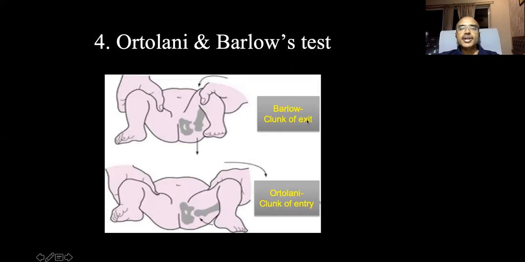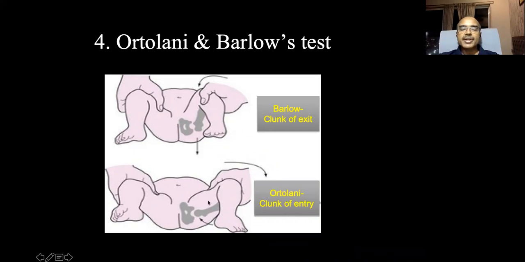Now this is Ortolani and Barlow's test, which has been described for congenital hip dislocation, CDH cases usually. So Barlow is a clunk of exit. That means you adduct the limb and keep pressure. That means the hip will go out. That is a clunk of exit. You will hear the clunk. So this is usually remembered: Barlow means 'bahar low', that means you are taking the hip out.